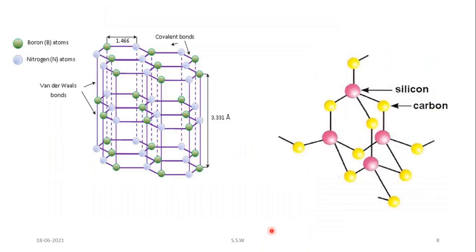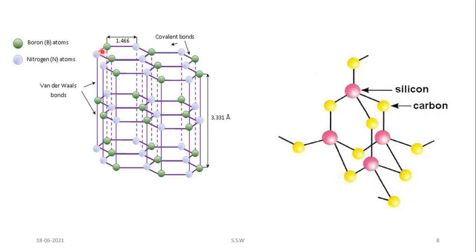So here are some other compounds, examples of covalent networks, that is boron nitride. This is the structure of boron nitride. It is like a graphite sheet, same structure, but here the constituent atoms are boron and nitrogen and they are alternately arranged like this and they form a hexagonal ring.